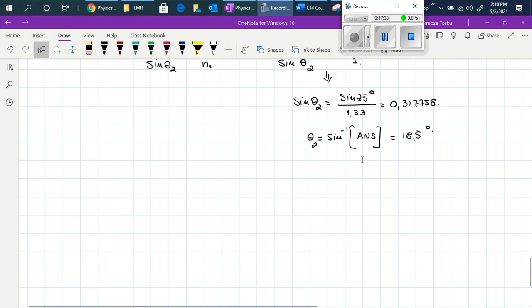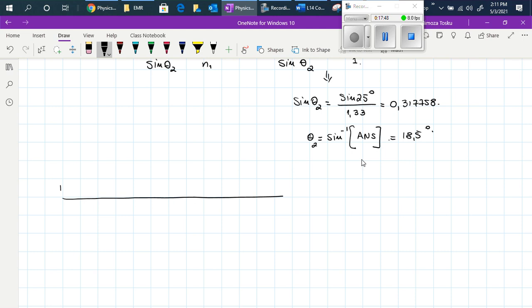Let's see a situation now in which we are traveling from a medium that has a higher index of refraction than the other one. So medium 1, let's suppose that is a diamond, and the index of refraction for diamond is, let's say, 2.54, and this is the first medium in which the object is traveling.